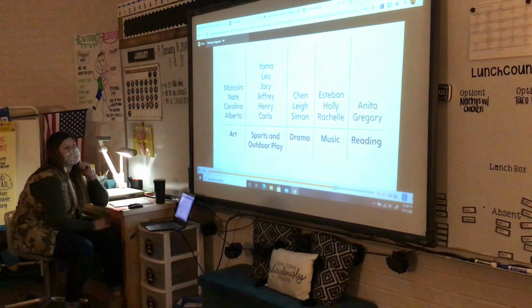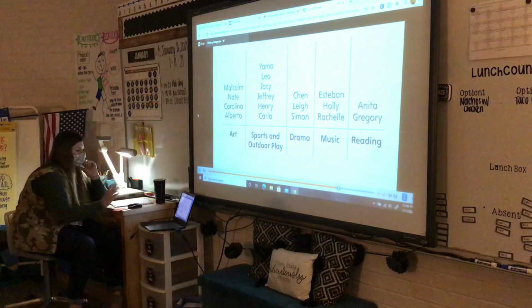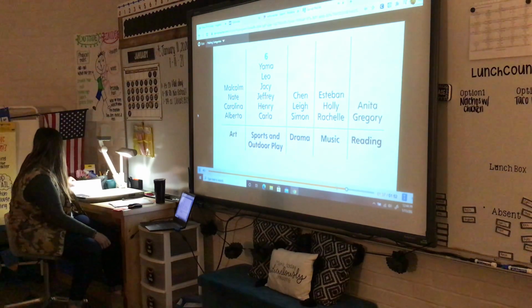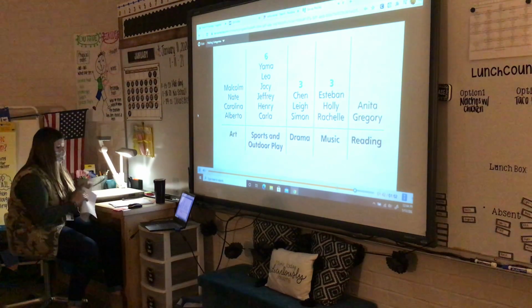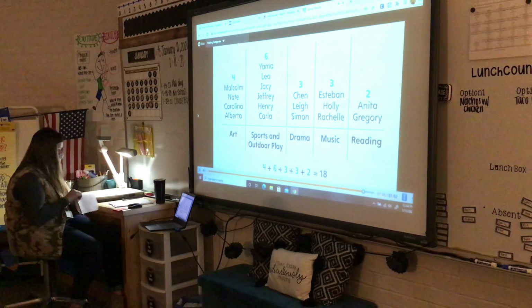What class will need the largest room? The sports classroom, what would need the largest room? I can see that the class with the most students is sports and outdoor play. Outdoor play has 3 more students than drama and 3 more students than music. There would be 18 students in the classes in all.